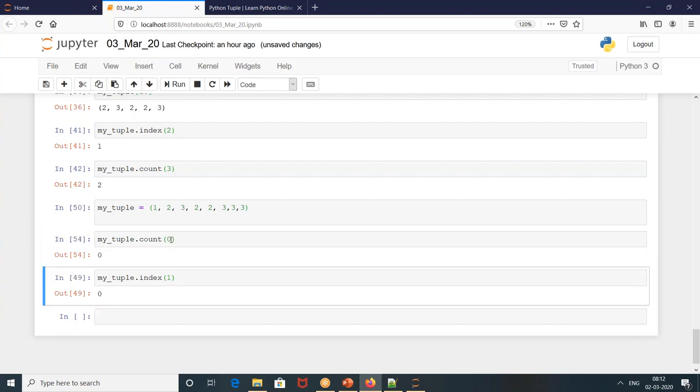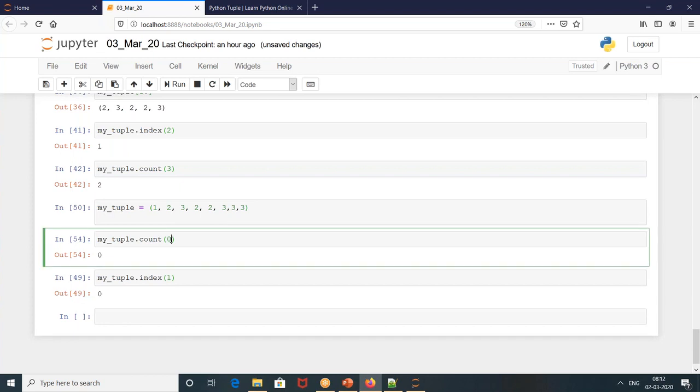Just a small doubt. Index gives us the first occurrence, right? But what if we want to know, like now we have 2 three times, where is the second occurrence? What is the index of that particular second occurrence?